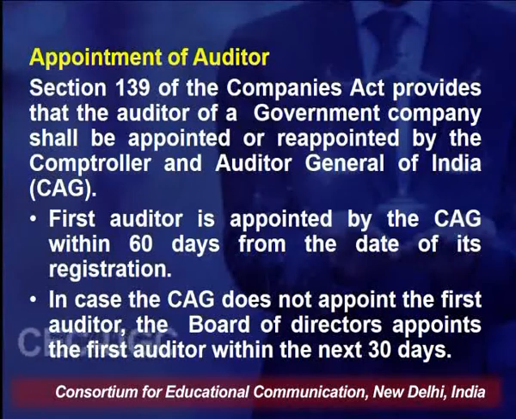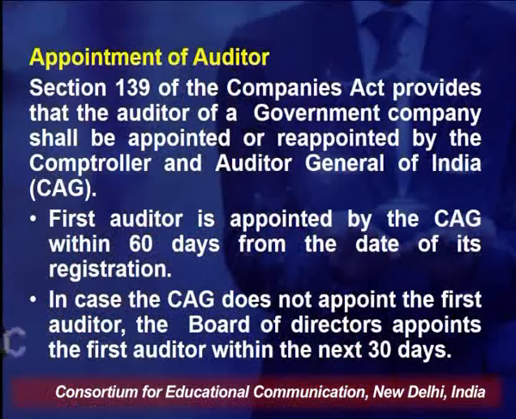The Comptroller and Auditor General of India is a statutory body, a statutory post of the government, and its work is to audit the accounts of the government companies. So, the auditor of the government company is appointed by this particular authority, the Comptroller and Auditor General of India. Now, the first auditor is appointed by the Comptroller and Auditor General of India within 60 days from the date